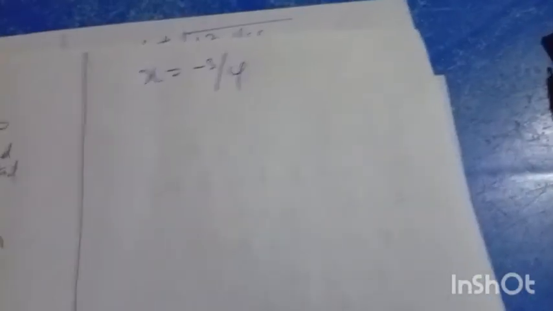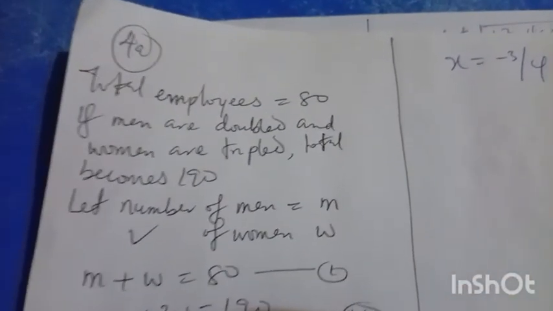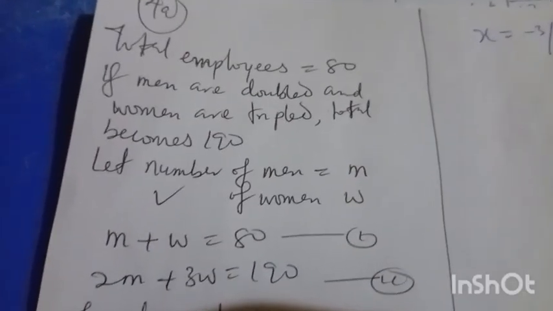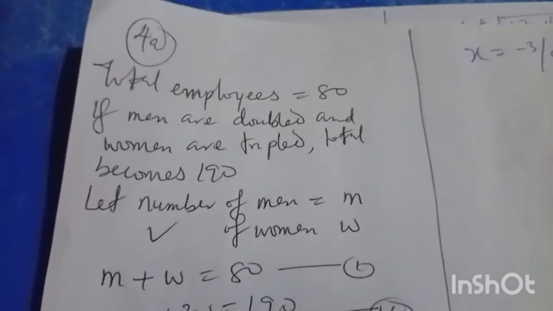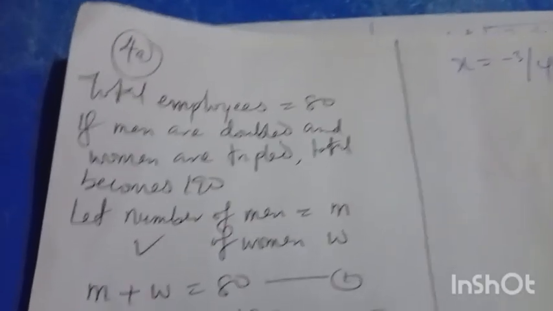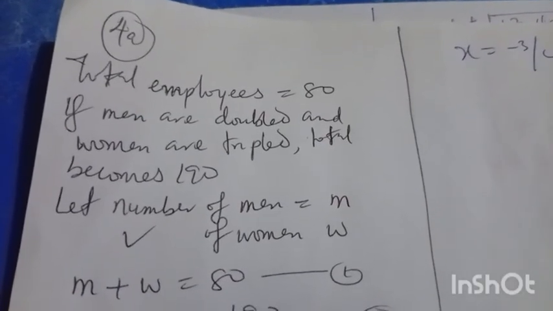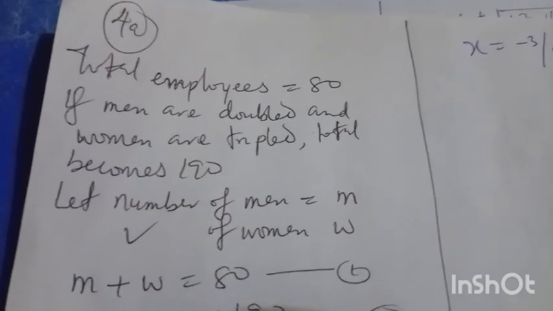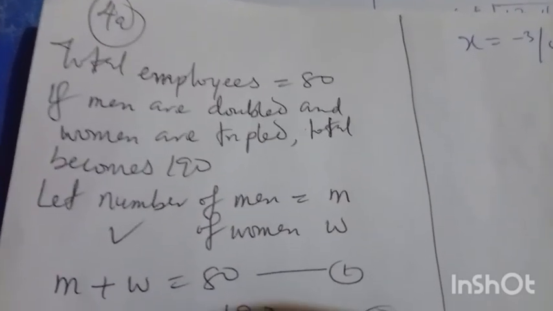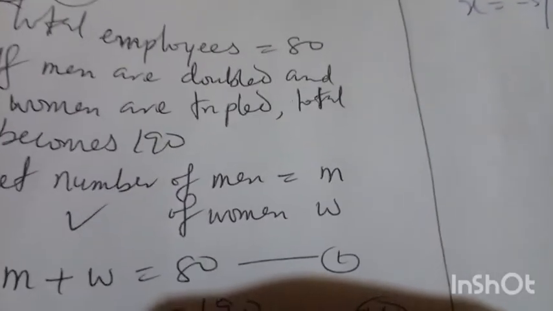You need to first know that the total number of the employees is equal to 80 according to the statement, and if the men are doubled and the women are tripled, the total becomes 190. Let the number of men be M and the number of women be W.